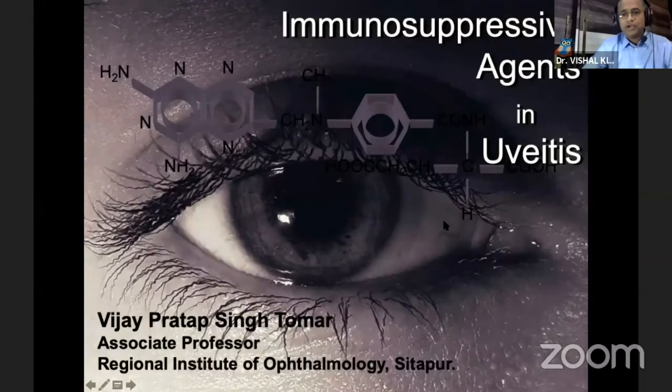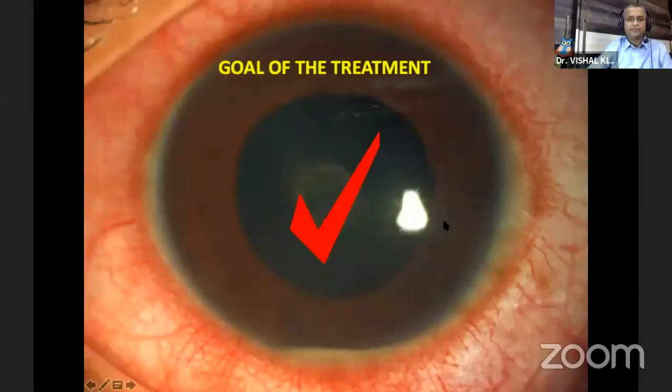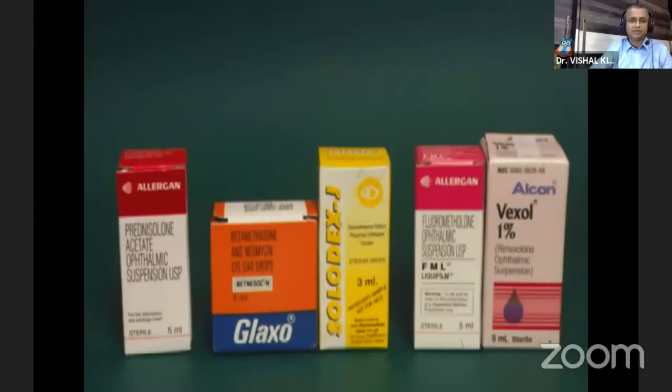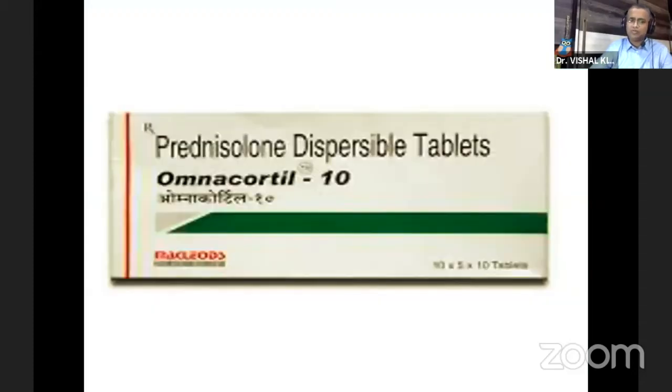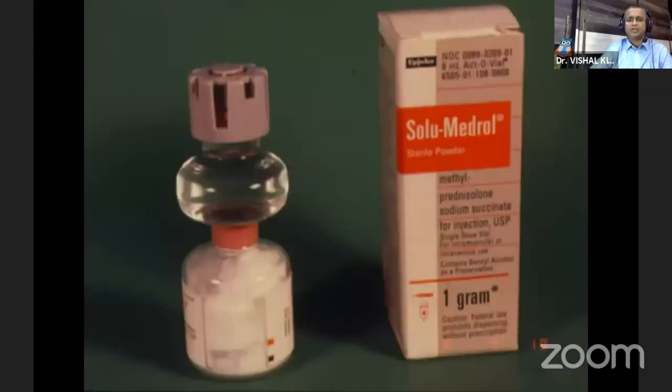So coming to the talk of immunosuppressive agents in uvea. Every uvea specialist or any treating doctor has a goal, to have a round pupil and a quiet eye. Though it's showing hypopyon, the end aim or goal of treatment is to have a quiet eye with a round pupil without any synechia. We have many drugs in our armamentarium like prednisolone, betamethasone, dexamethasone, oral steroids like deflazacort, then IV like Solumedrol.